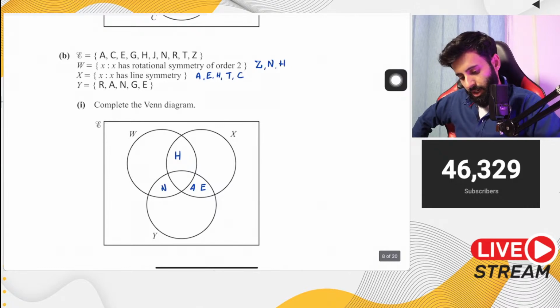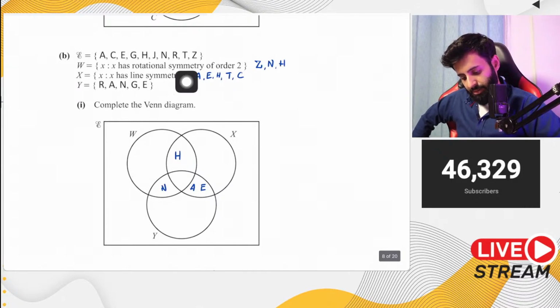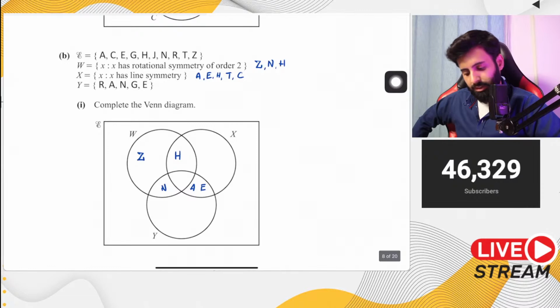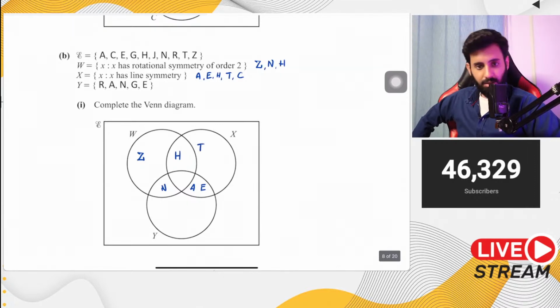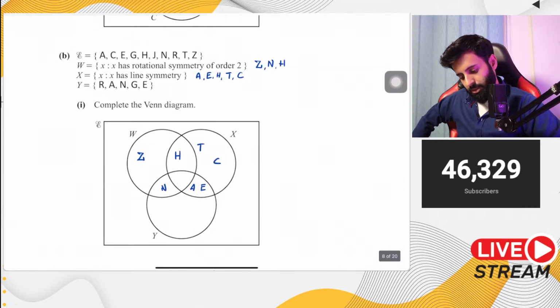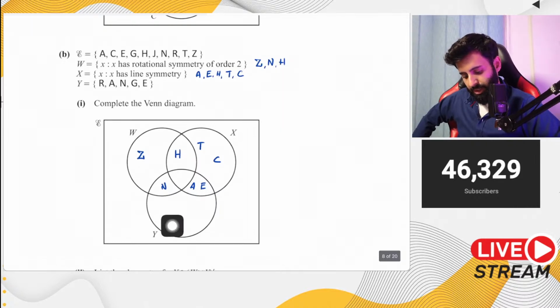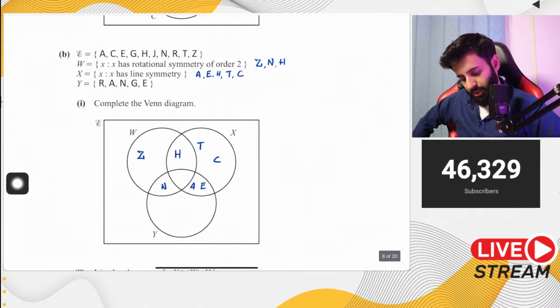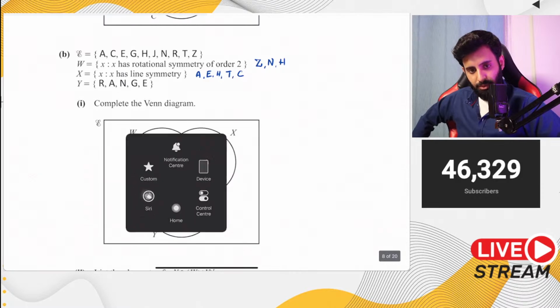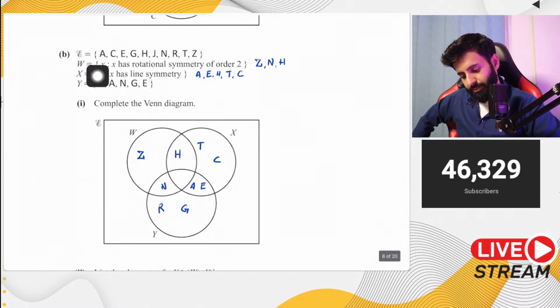Okay. Let's write down all the elements that we have in W except for N and H. So that's just the Z. Let's write down all the elements that we have in set X except for H, A, E. So that means we're left with T and C, and that's it. And then let's talk about all the elements that we have in set Y except for N, A, E. So that means there's R, there's G, and yeah, that's it. Okay, now don't get carried away and just move on to the next part. There may be a letter that we haven't written in any of the three sets. Okay, and let's cross out the letters that we have written.